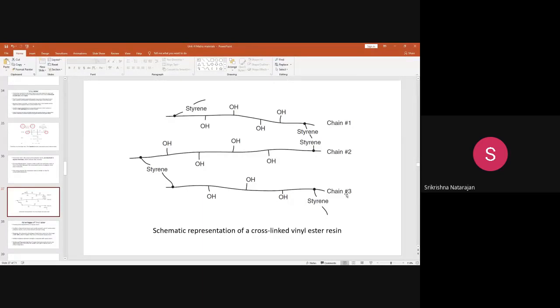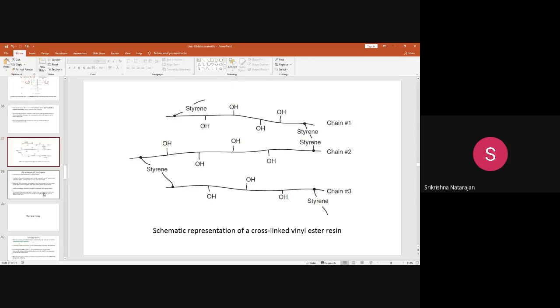So what will happen when you manufacture a composite: once your matrix is ready and you are using it in solution form, after you have put the fibers in a particular mold wherever you require a particular shape, and after you put the matrix material, this styrene will start its reaction by building the 3D network, combining the polymer chains, so that it will form a 3-dimensional network.